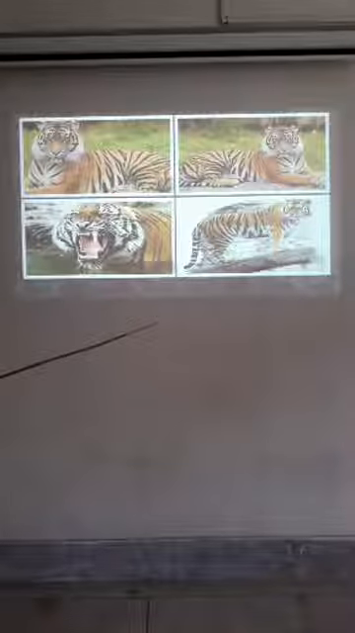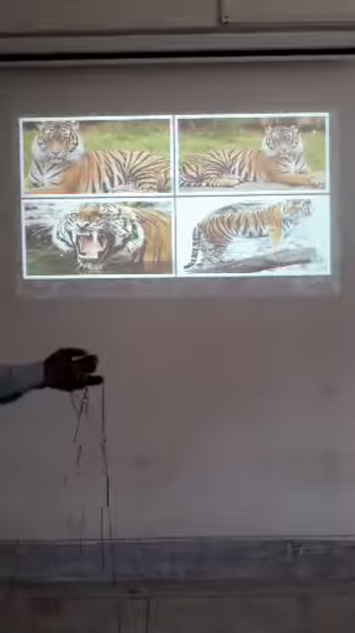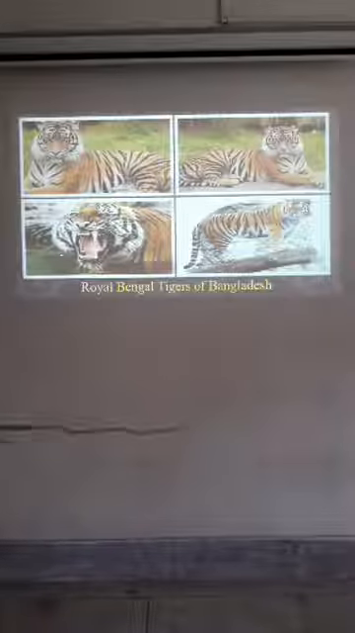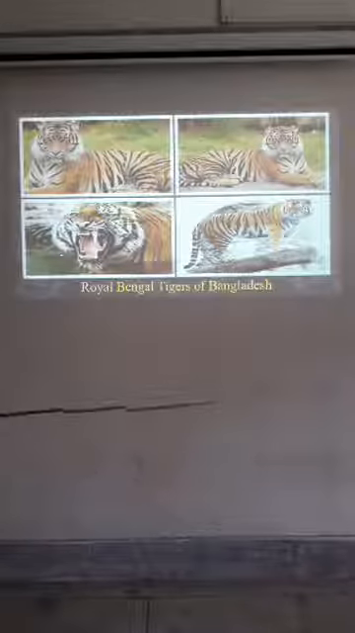It's the natural scene, I think. If you see any tiger in the forest, then you can see this type of situation. Royal Bengal tigers of Bangladesh.